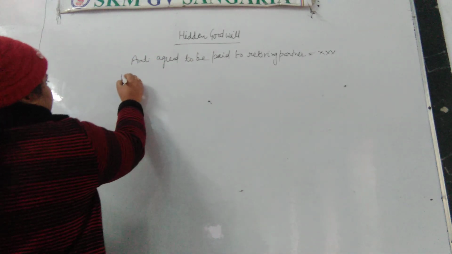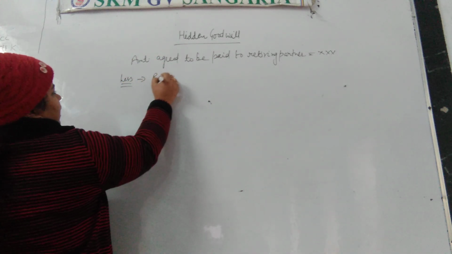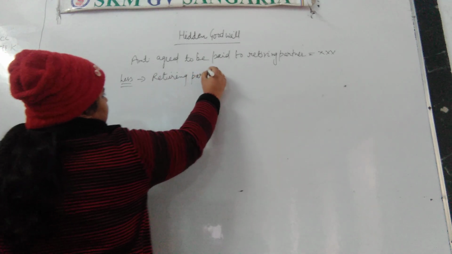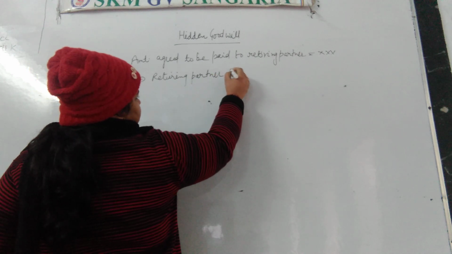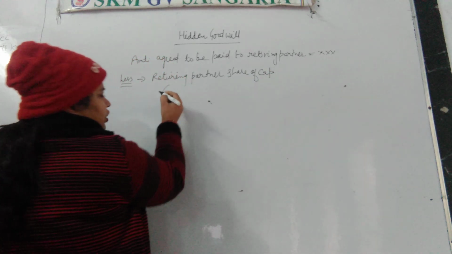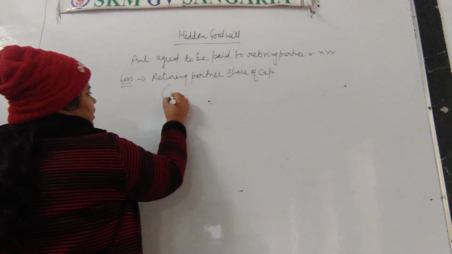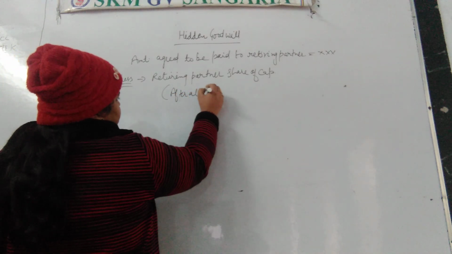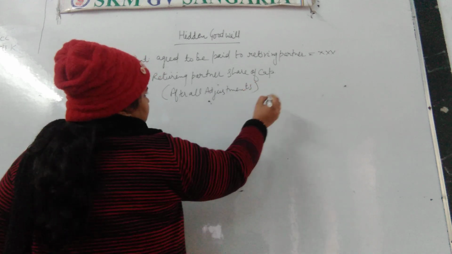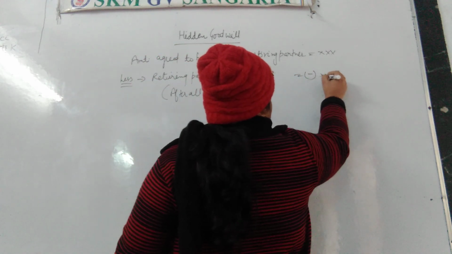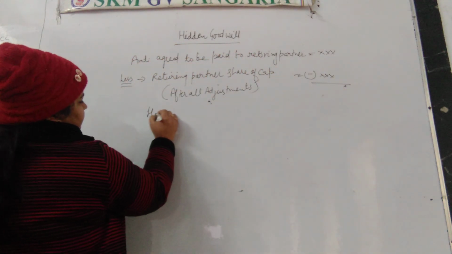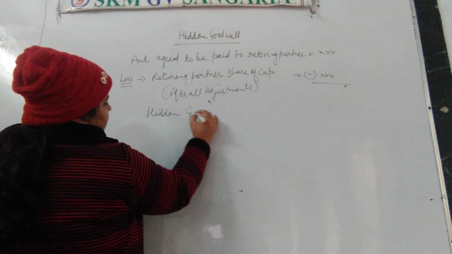Then we will deduct the retiring partner's share of capital. And this share of capital should be after all adjustment. Then the difference will be regarded as hidden goodwill. See what we have done here.